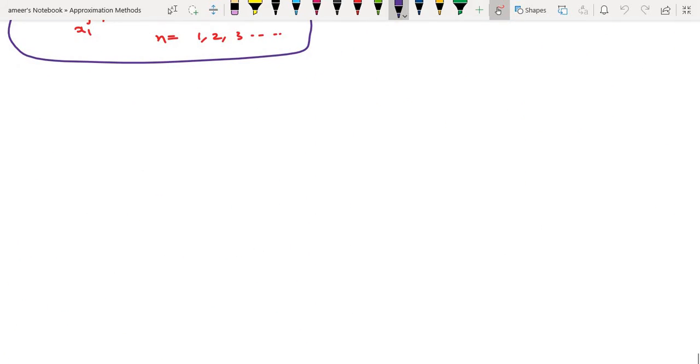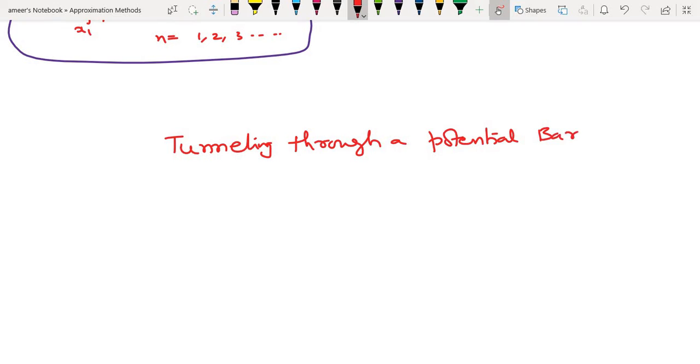Okay, fine. So now we'll discuss the important problem, that is the tunneling effect. Tunneling through a potential barrier.